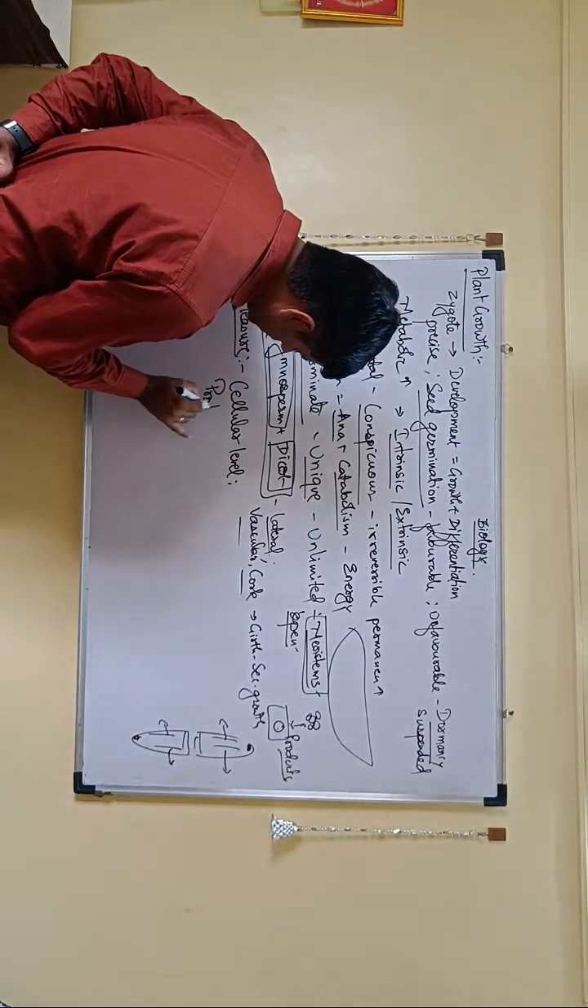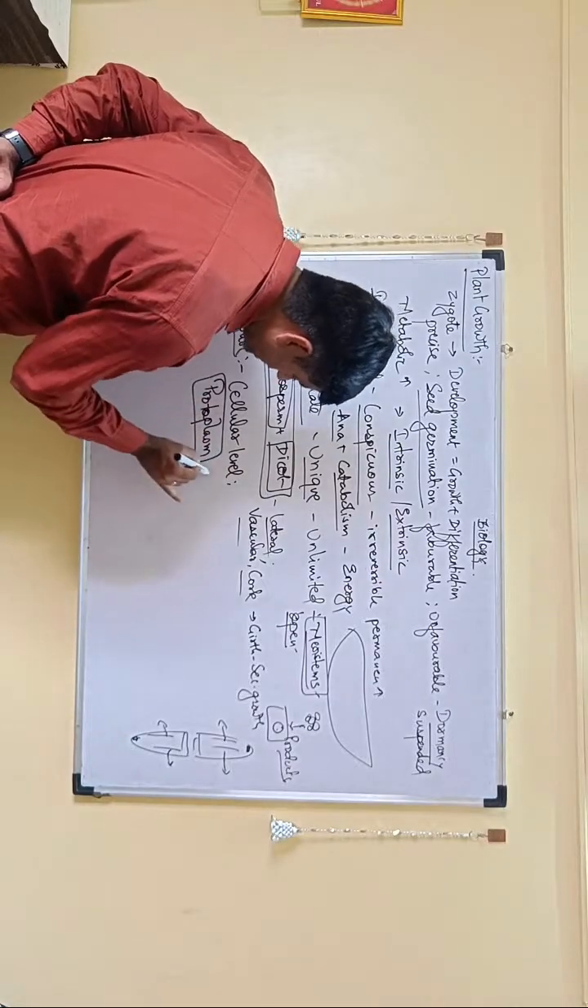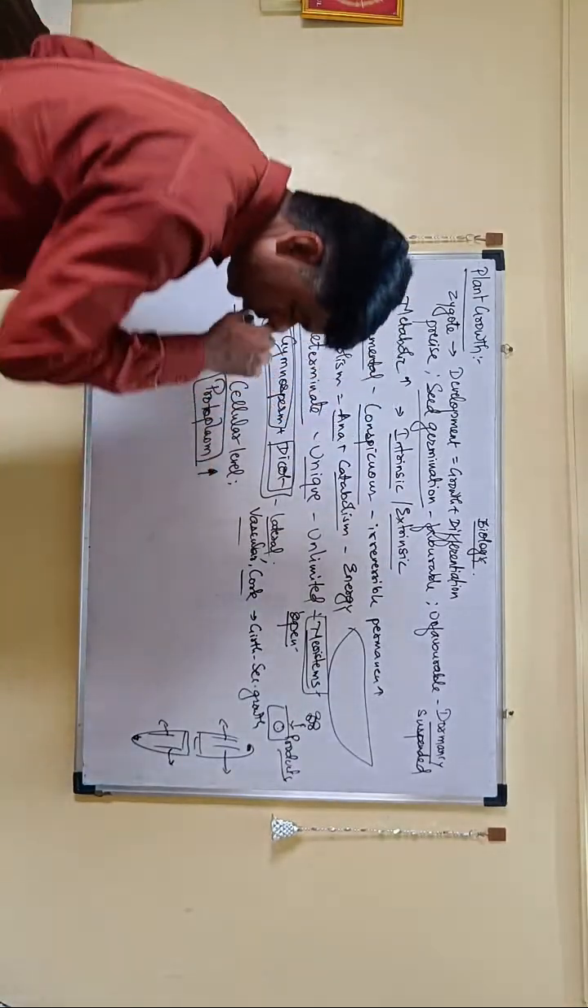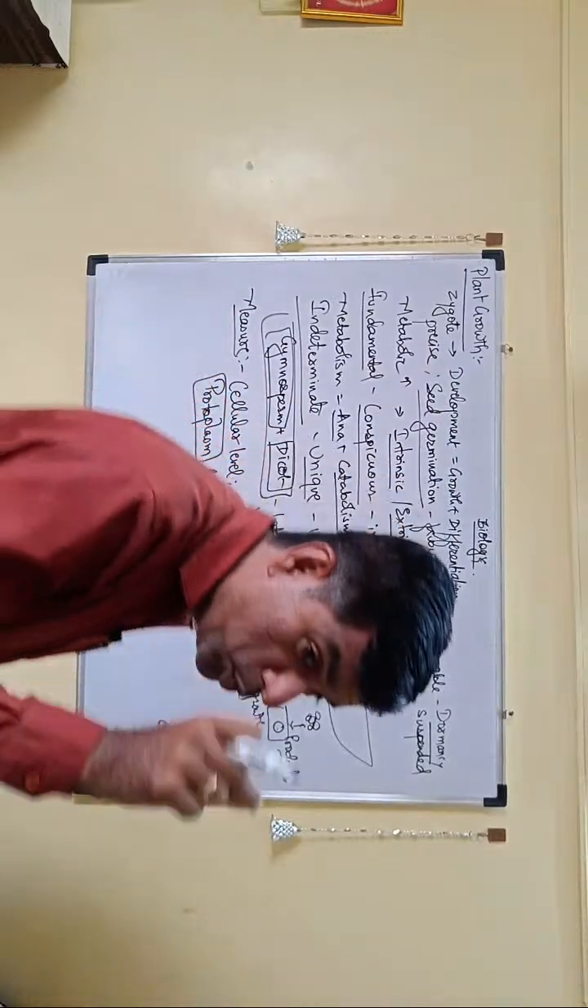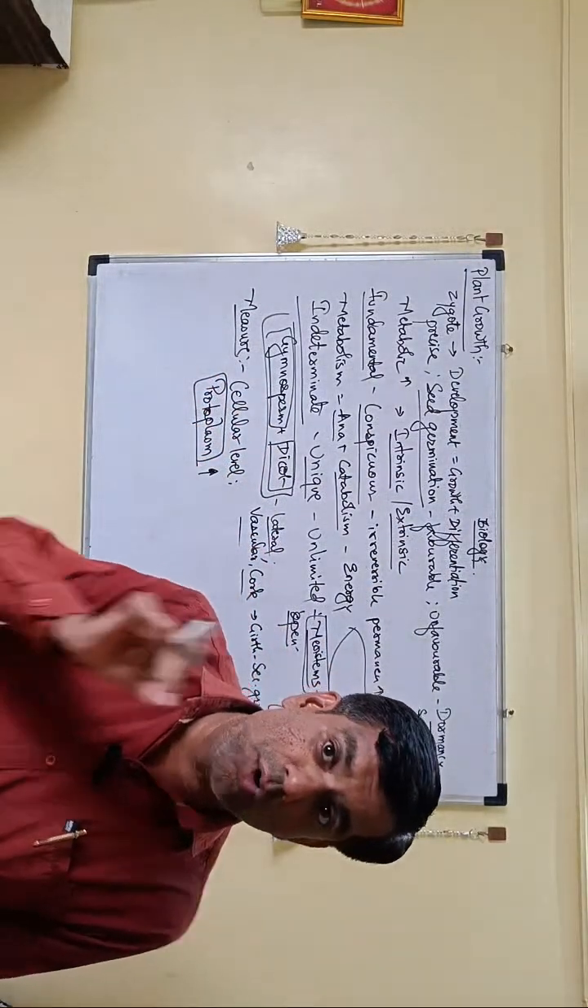You can actually, the basic way of doing it is to estimate the increase in the protoplasm. So what you want to find out is how much protoplasm has increased. That can give you a direct estimate of how much growth happened.